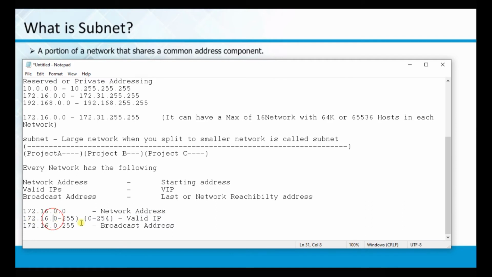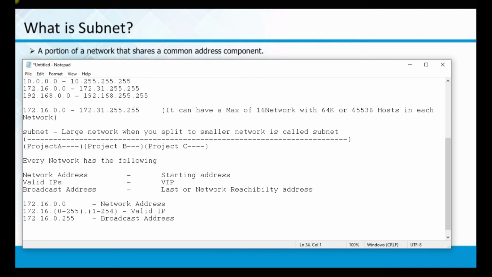The range of IPs you can assign starts not from 0 but from 1 onwards: 0.1, 0.2, 0.3, like that up to 0.255, and then 1.1, 1.2, 1.3, up to 1.254, 1.255. The cycle goes on up to 255.254. That is why we get 65,536 hosts. And the last address we call the broadcast address. This is how the network IPs are assigned.